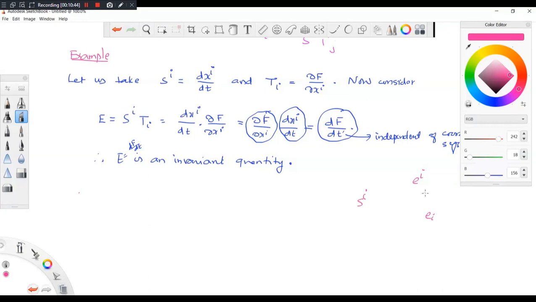And covariant vector as a gradient vector, so some T_i. So they both multiply, they form a vector. Means the physical interpretation is given like this only.